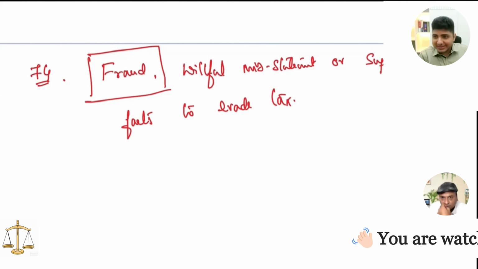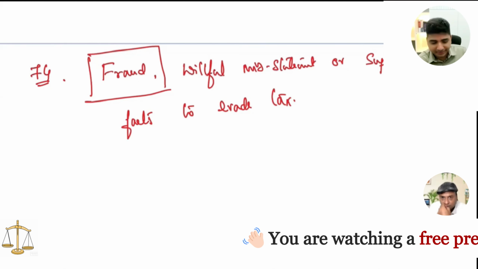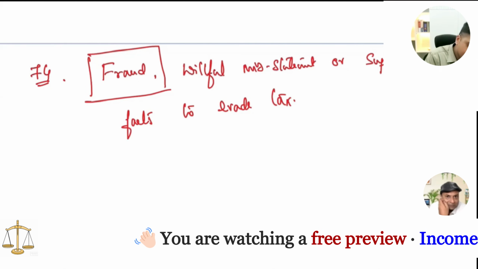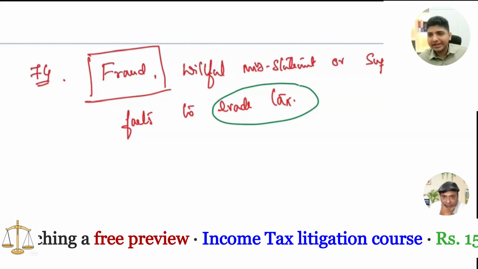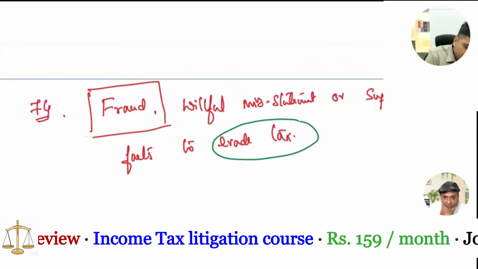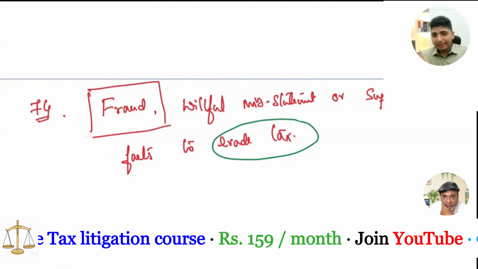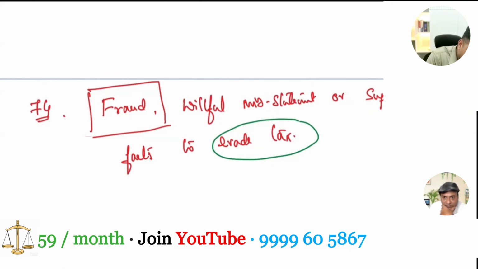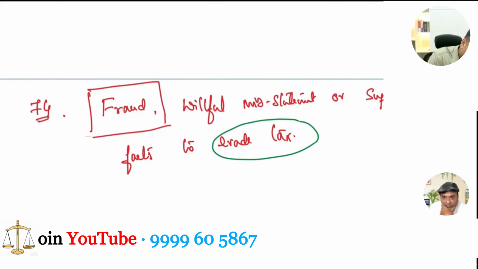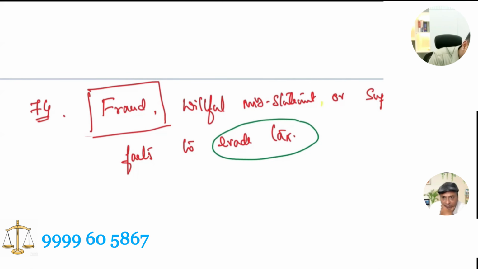Ideally, when we apply the rule of last antecedent, the general rule would be saying that if evade tax is a qualifier, it should only apply to suppression of facts. That is a general rule. But because there is no comma put after willful misstatement, this, whatever I am putting in yellow, no, yellow is not visible, I put it in blue.